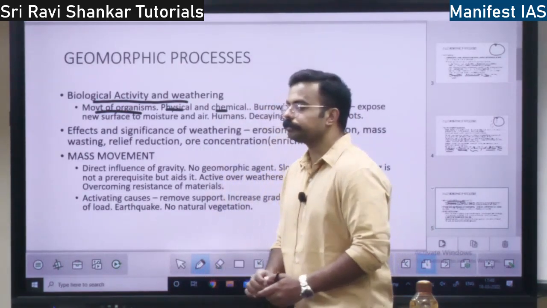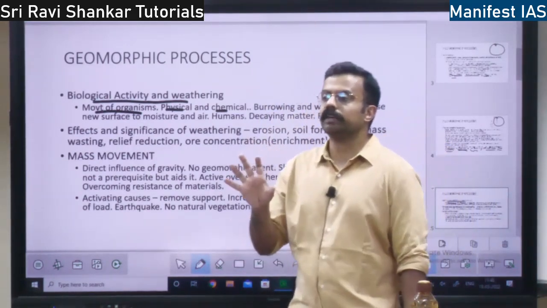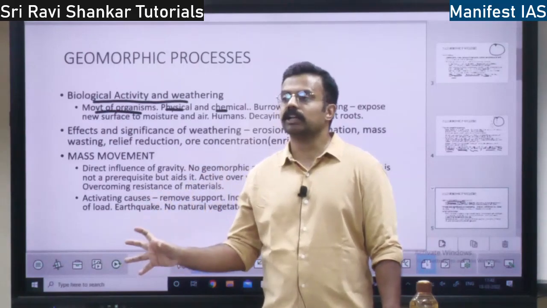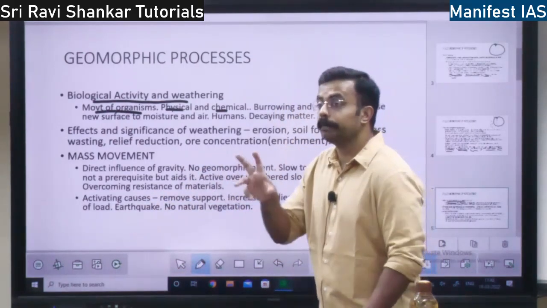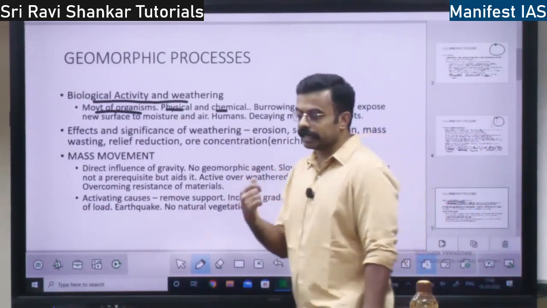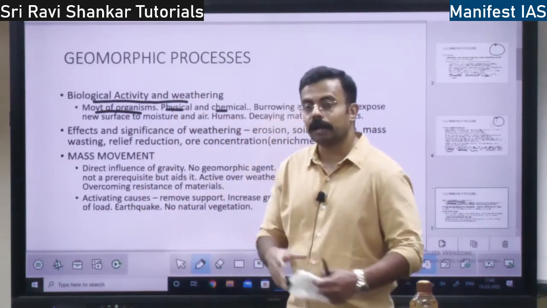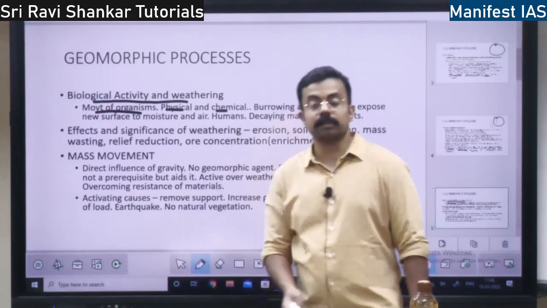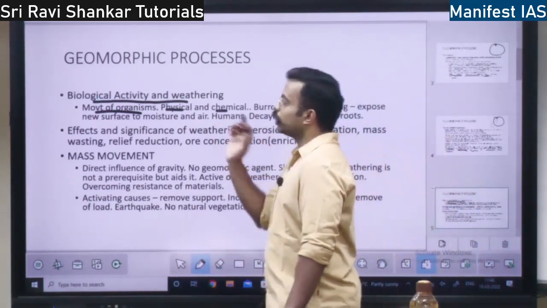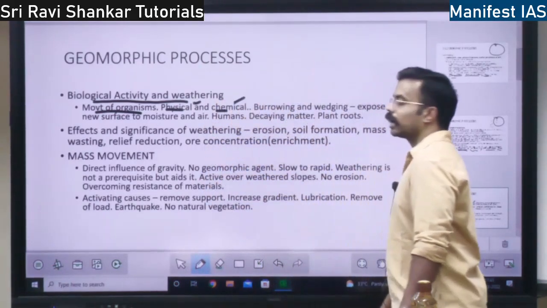Chemical process is if the leaves of a plant decay. Because of the decay, what happens? The rock changes. Carbon dioxide will be released, and when carbon dioxide is released, there will be the process of carbonation, which is chemical weathering, right? So biological activity leads to both physical weathering as well as chemical weathering.